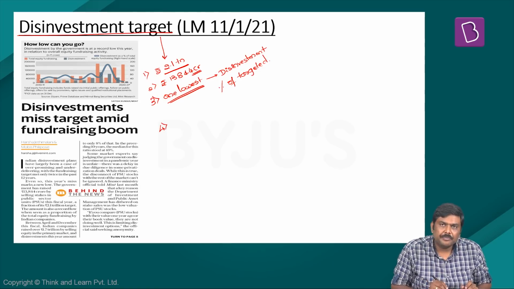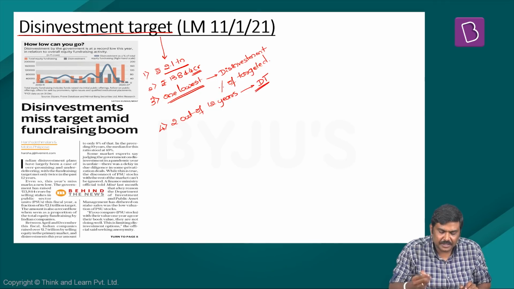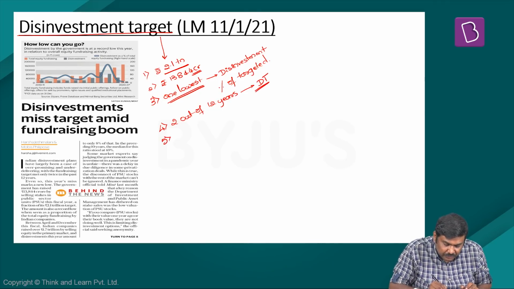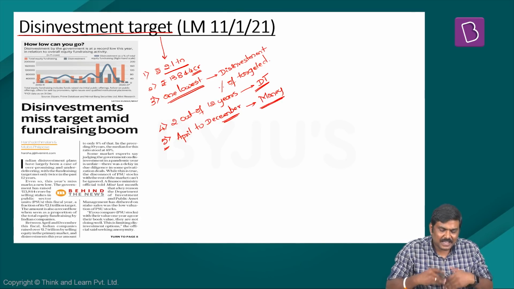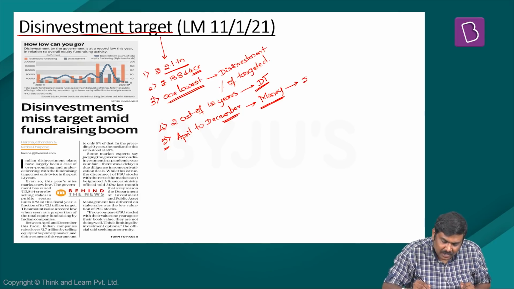Fourth very important point, in only 2 out of the last 12 years, the Government of India has been able to achieve the disinvestment target. Next, fifth very important point, in this financial year, between April to December, the total amount of money raised in the market, that is by selling shares in the market, by all the companies in India comes to around 1.7 trillion rupees.